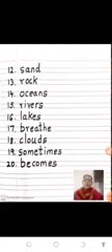12th one is sand. 13th, rock. 14th, oceans. 15th, rivers. 16, lakes. 17, breathe. 18, clouds. 19, sometimes. 20th, becomes. So in all, how many words we have seen? 20 words. Again, I will repeat from 12th. 12th is sand, then rock, then oceans, then rivers, then lakes, then breathe, then clouds, then sometimes, the last one becomes.